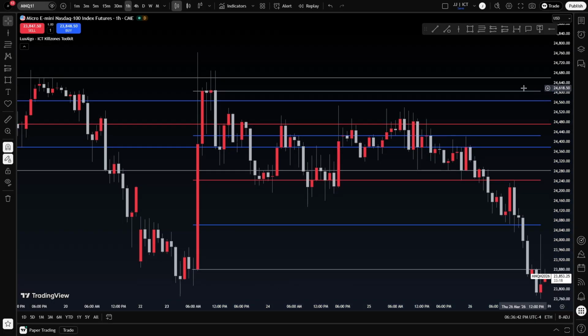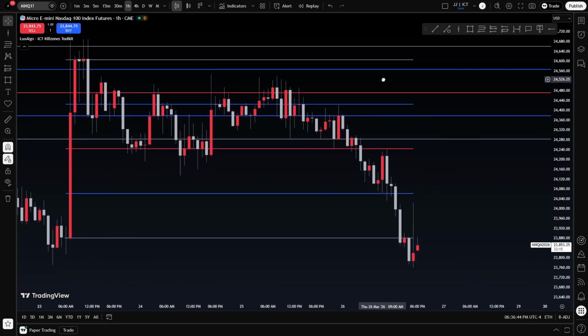Respect and disrespect is simply using PD arrays and seeing how price respects or disrespects them. Now, for example, if you are bearish and you have a bunch of bullish PD arrays against you, what you want to see price do is disrespect those bullish PD arrays if you expect price to go down. Pretty simple, right? It's not too hard.